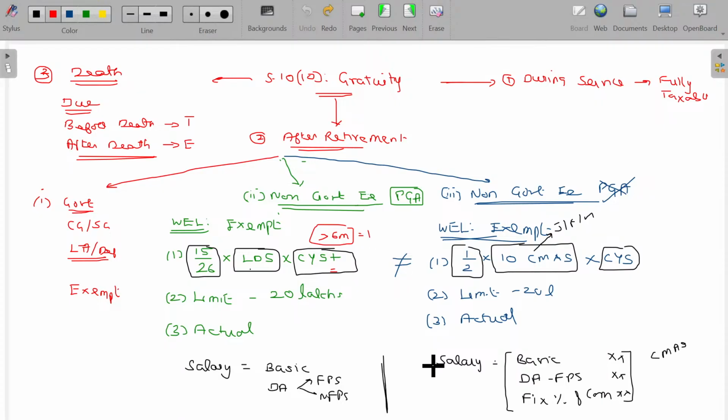So 15/26 times last drawn salary times completed years of service. In case of a non-government employee, it's only half rather than 15/26, and last drawn salary is converted into 10 calendar months average salary, times completed years of service. Is that clear? Yes, come on, make note of it. We'll meet after.